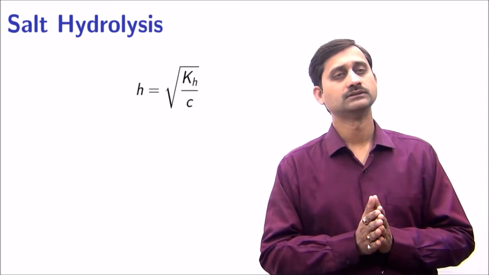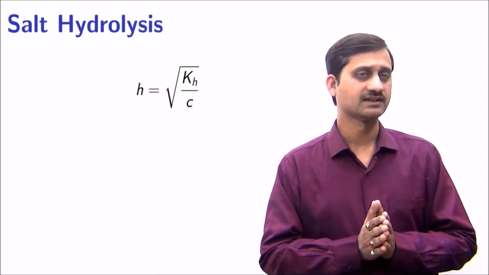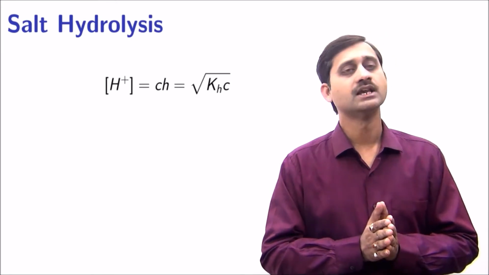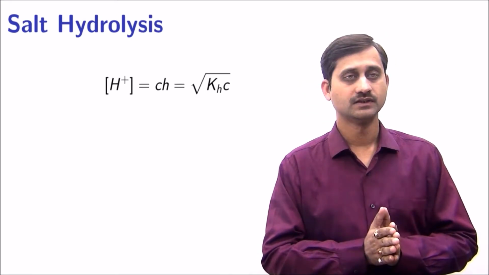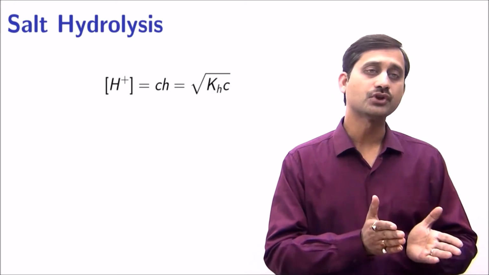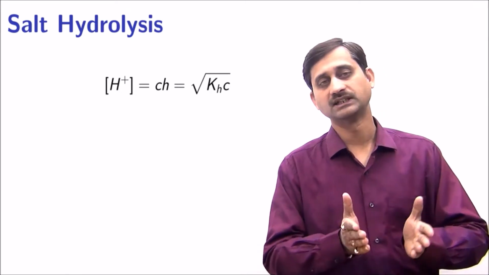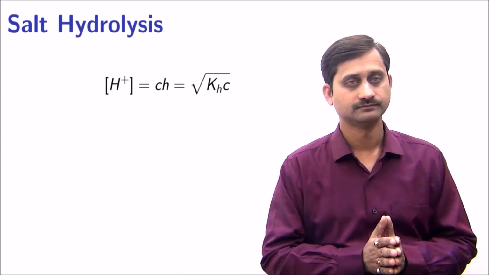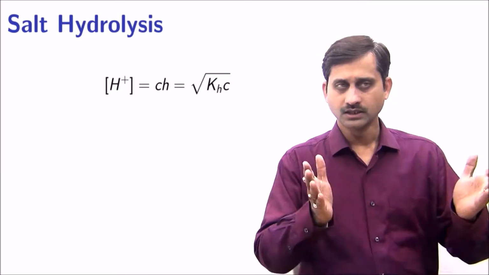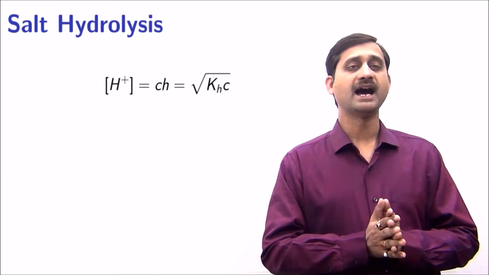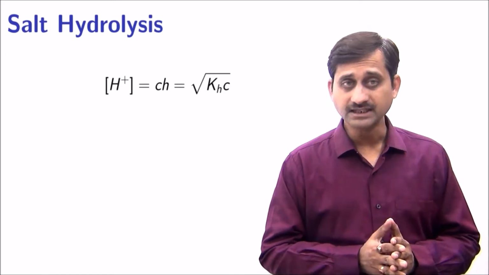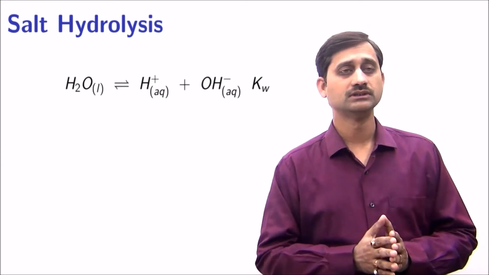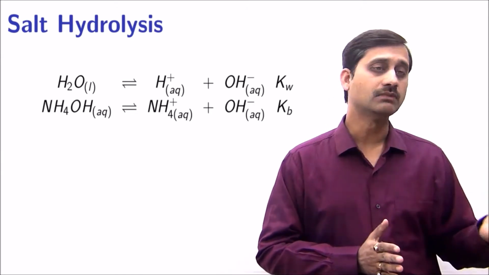In the same manner, the H+ concentration, which is the concentration of salt multiplied by the degree of hydrolysis, will be equal to the square root of the hydrolysis constant multiplied by the concentration. Now this equation can be obtained by combining two equations that we have done earlier, namely the dissociation of water and the dissociation of ammonium hydroxide.